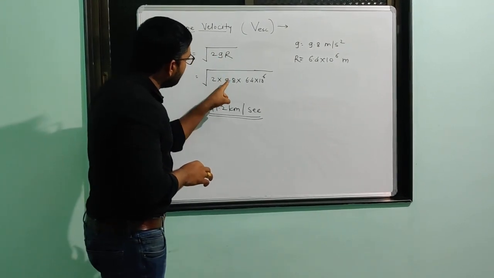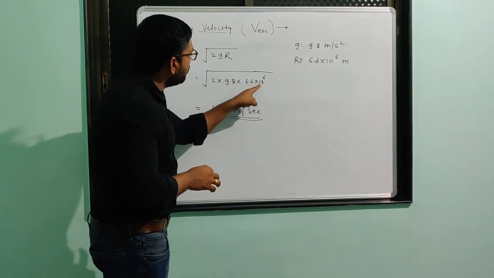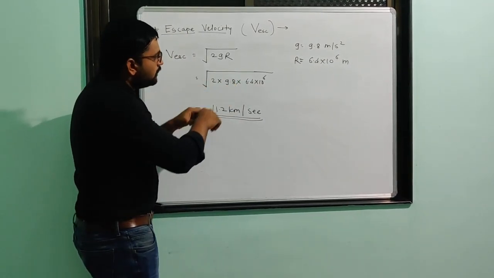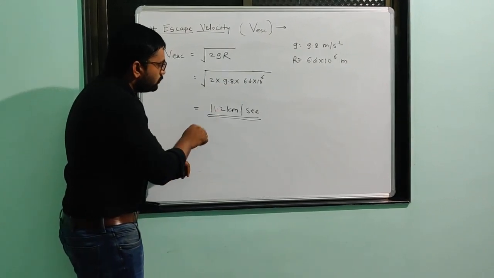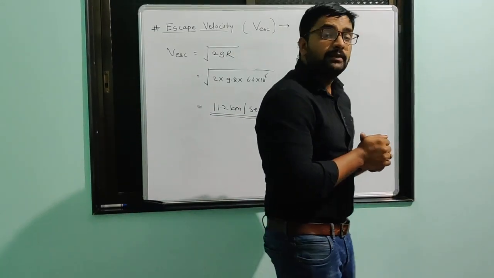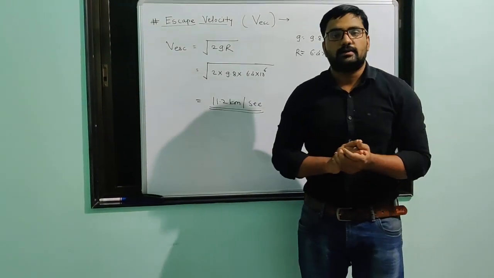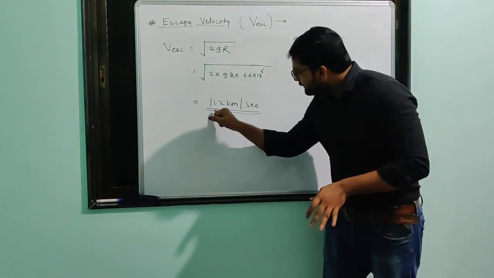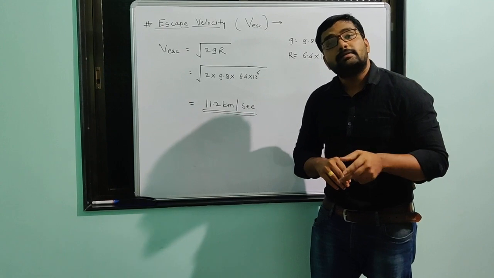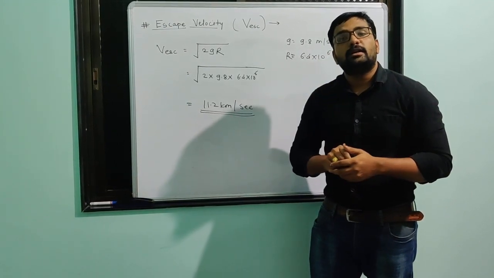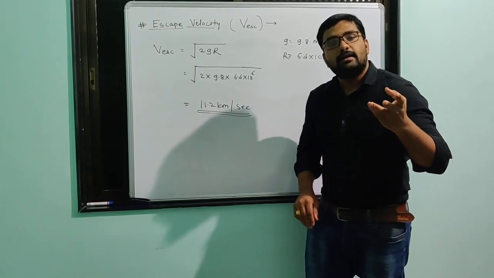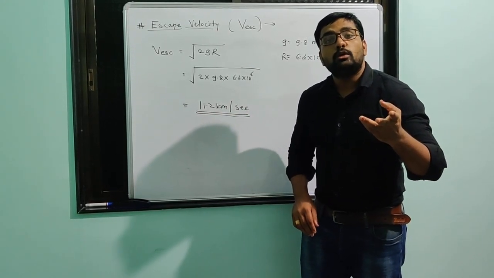So 2 into g, 9.8, into R, 6.4 into 10 raised to 6. Then after solving all this, we will get 11.2 kilometer per second. Okay, means from the surface of Earth, if we give this much velocity, 11.2 kilometer per second, in 1 second it will cover a distance of 11.2 kilometer.